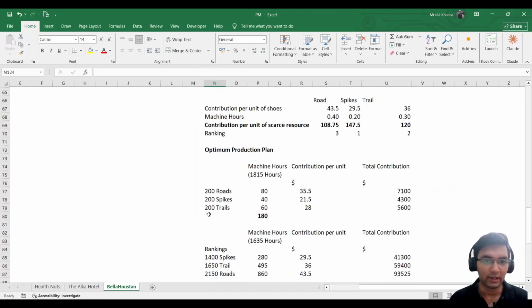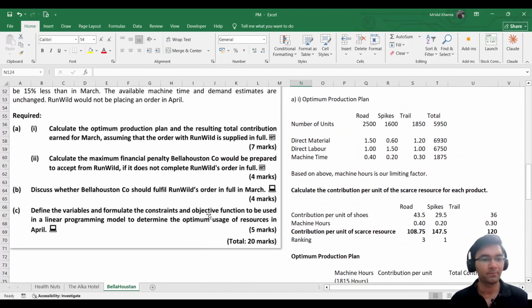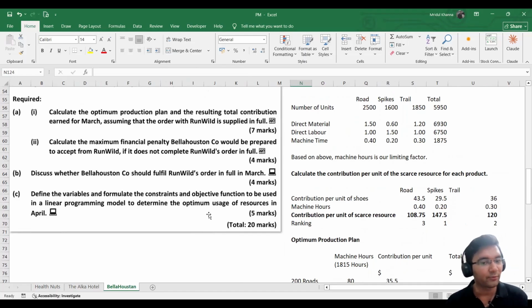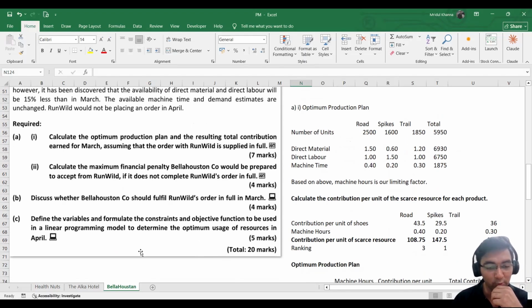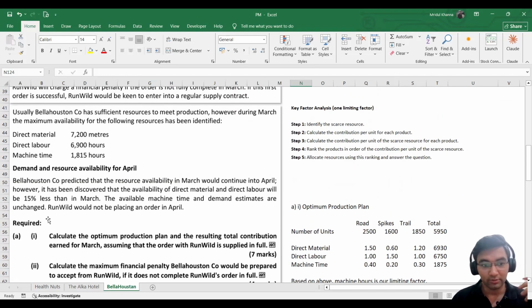We now move on to the last part, which is to define the variables and formulate the constraints and objective function to be used in a linear programming model to determine the optimum usage of resources in the month of April. All right, so we have one more exhibit left here, which relates to this requirement. As we read it, we knew that the availability of direct material and direct labor will be 15% less than in March.